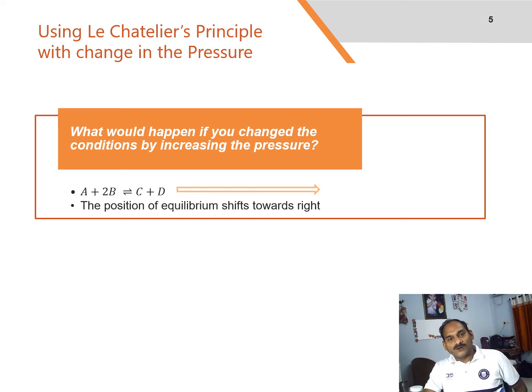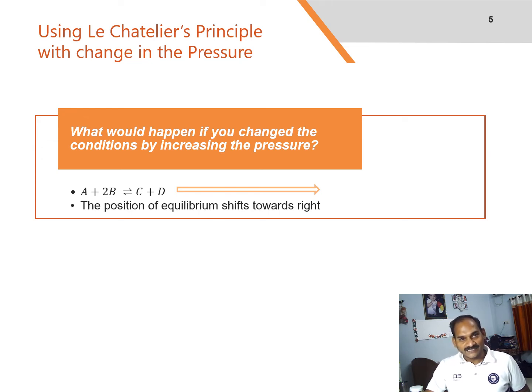Secondly, what would happen if you changed the pressure? According to Le Chatelier, the position of equilibrium will move in such a way as to counteract the change. That means the position of equilibrium will move so that the pressure is reduced again. Pressure is caused by gas molecules hitting the sides of their container. The more molecules you have in the container, the higher the pressure will be. The system can reduce the pressure by reacting in such a way as to produce fewer molecules.